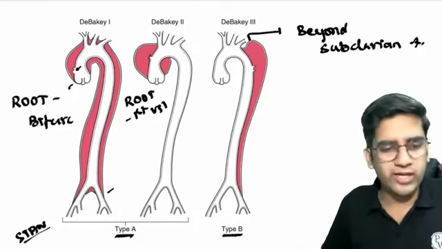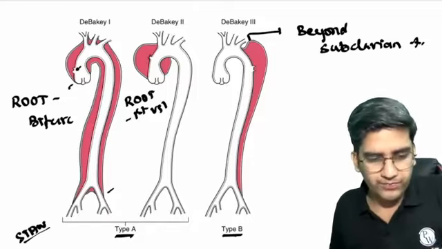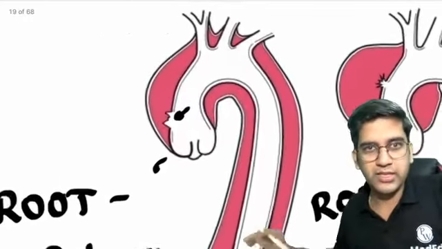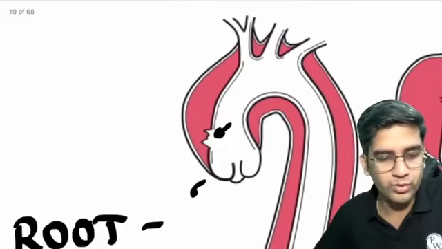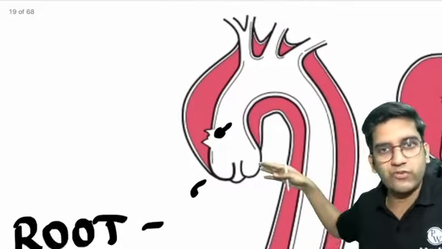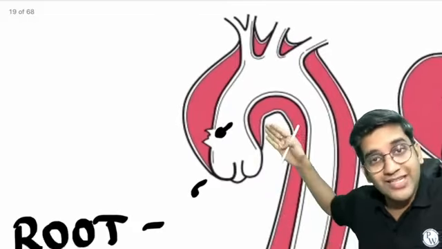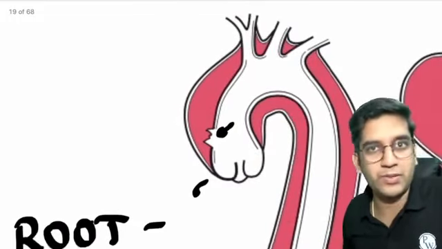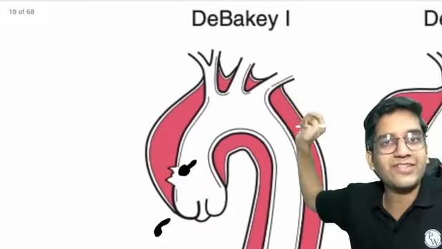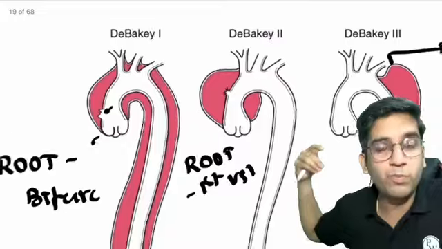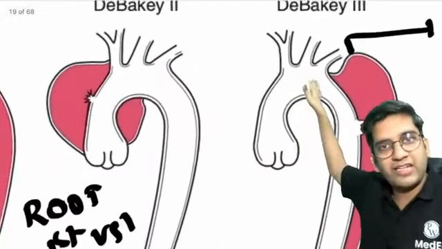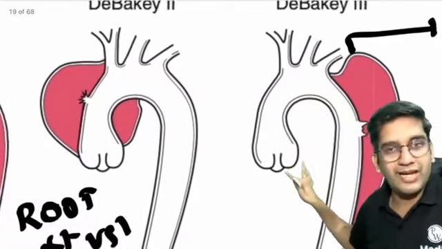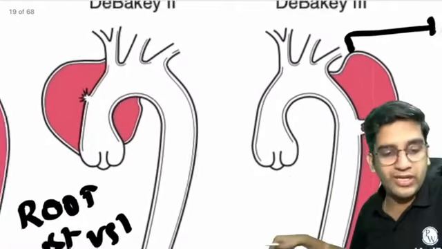I'll just zoom in here. No, it's not about both sides. Can this dissection go into the cardiac tissue? Possible, because it's the root of aorta. Below that I have the heart. So this can tear and extend to the heart. That's one problem. And my head and neck vessels are involved. If my primary vessels are involved, there's more possibility it can become more dangerous. On the other hand, here my head and neck vessels are not involved, and the root of aorta is free. It cannot go into the heart tissue.